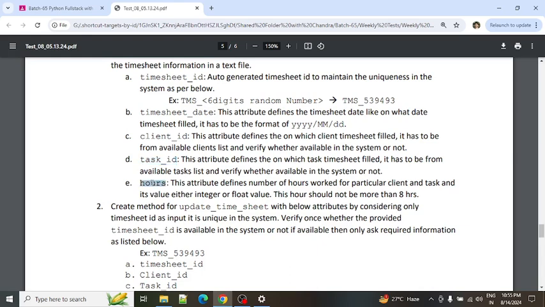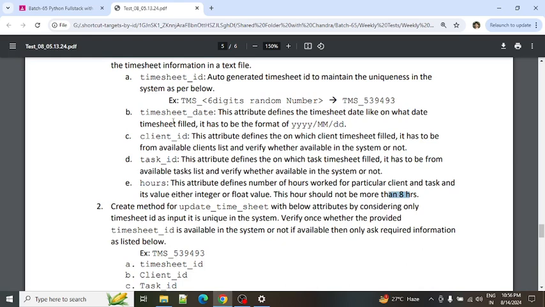And this is the hours. This will define how many hours the employee has worked on a particular date. This hour value should not be more than 8 hours on a particular date.